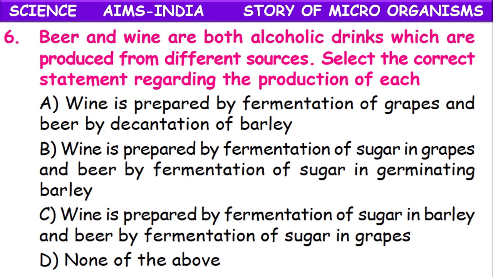Wine is prepared by fermentation of sugar in barley and beer by fermentation of sugar in grapes. Which is the correct option? The correct option is B. Wine is prepared by fermentation of sugar in grapes and beer is by fermentation of sugar in germinating barley.